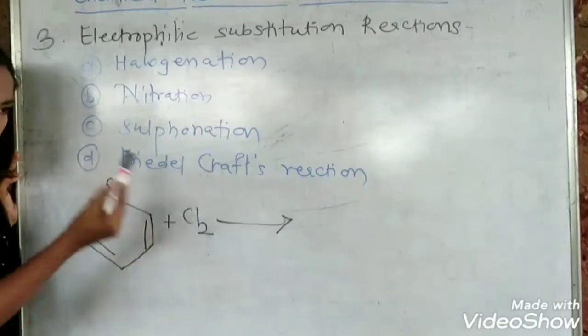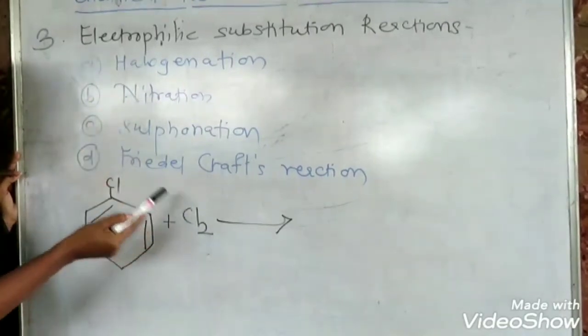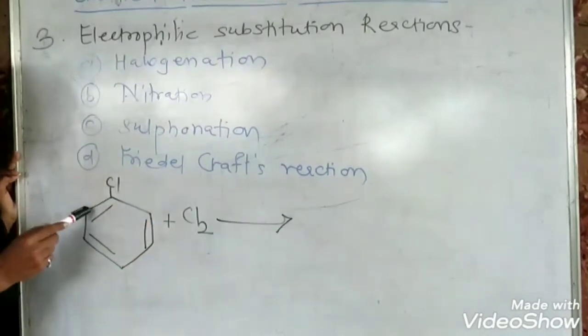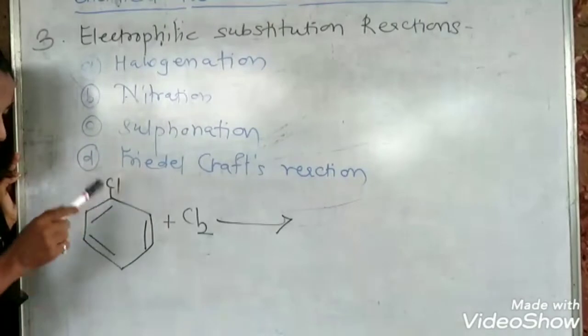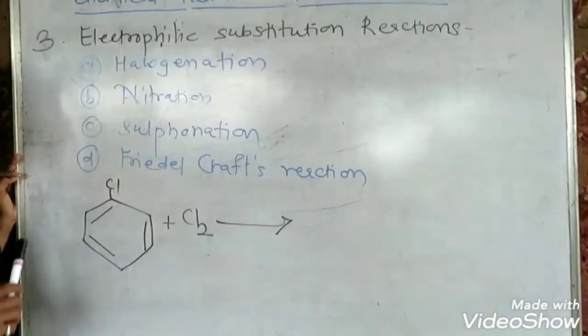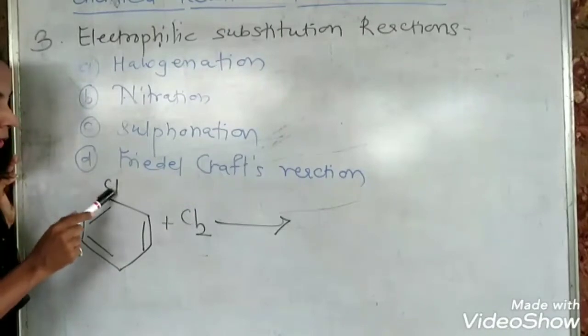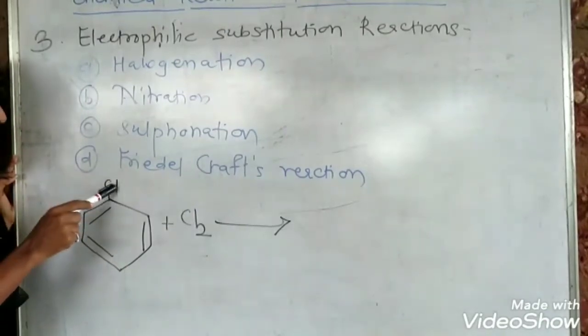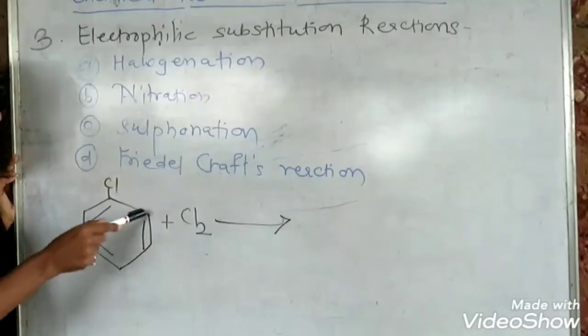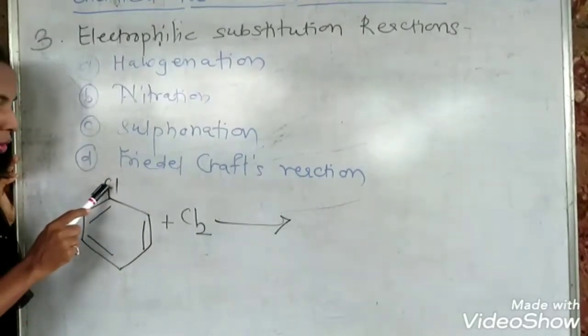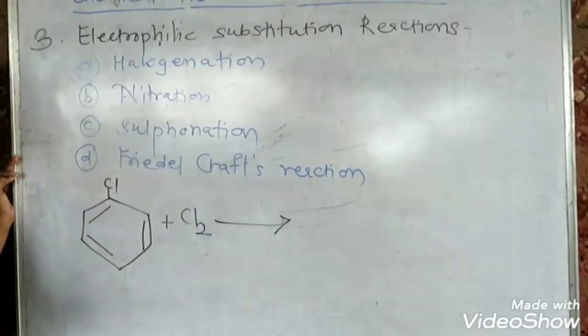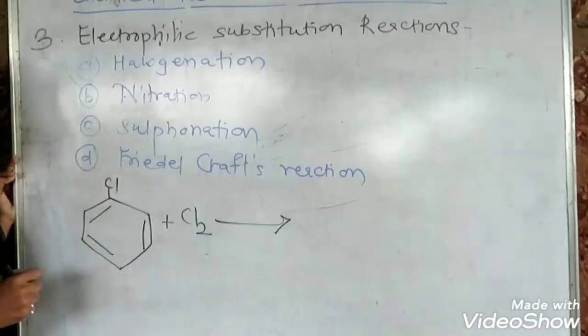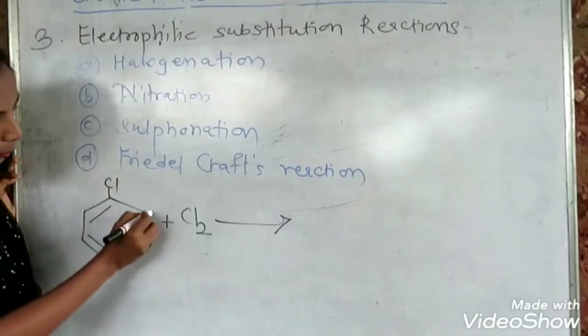So now, if you are carrying out halogenation, chlorine is to be added on the ring. The upcoming chlorine will occupy ortho and para positions out of these 3 positions, and the reason behind that is that the group which is already present is chlorine, or halogen, and when halogen is present, the upcoming group occupies ortho and para position, because this group is an ortho para directing group. We have seen the types of groups in 11th standard. There are 2 types: one is ortho para directing and another one is meta directing, out of which chlorine or halogen is an ortho para directing group, and therefore the upcoming group will occupy ortho and para position.